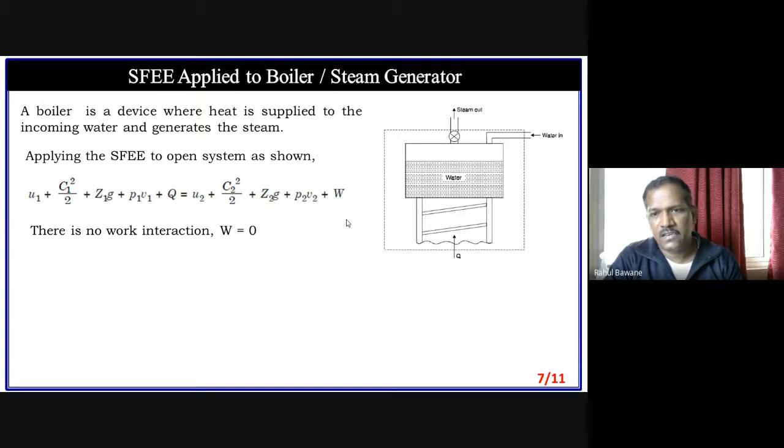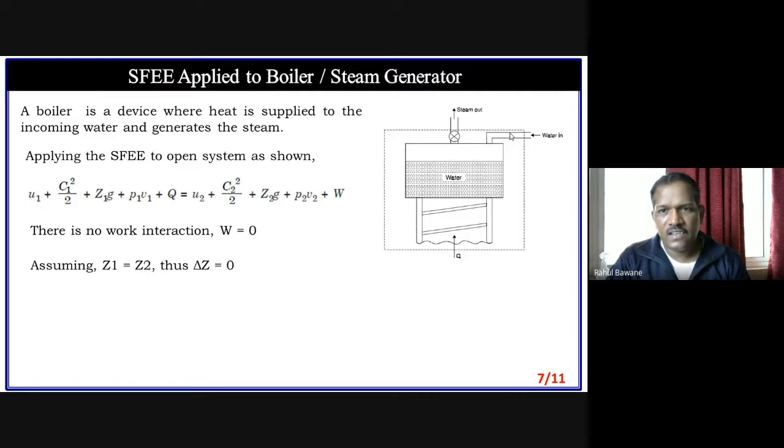Burning fuel transfers heat to the water, water gets evaporated, boiled, steam is generated, and that high pressure, high temperature steam is exhausted through the outlet and used for any prime mover. So there is no work done inside the boiler. That steam might be used to run the steam engine. There we can say steam is used for work done. But for the boiler itself, inside the boiler, there is zero work done. So we can say W is zero.